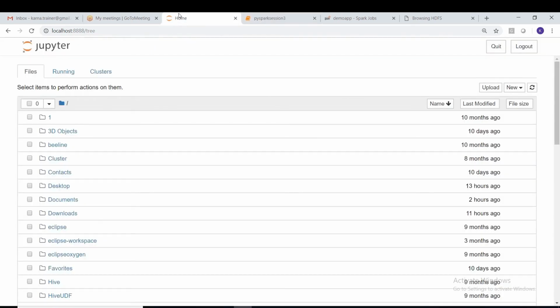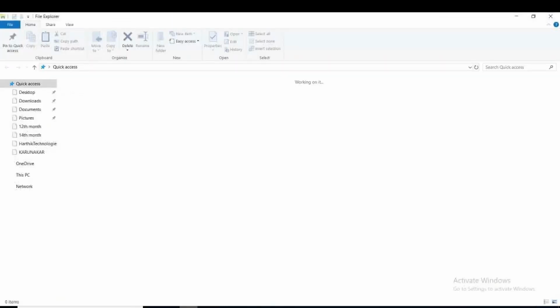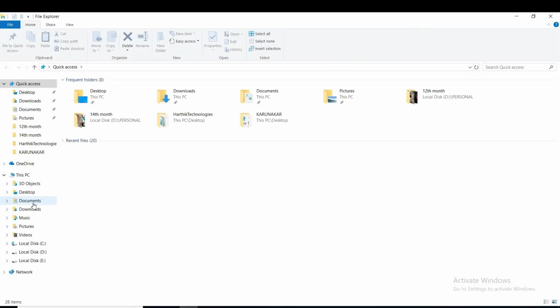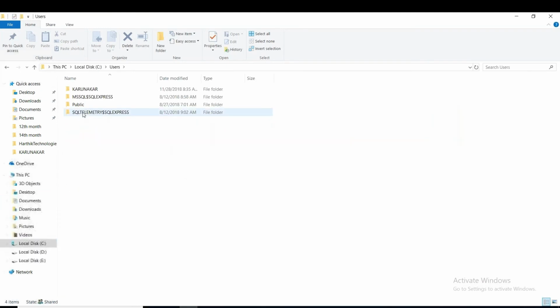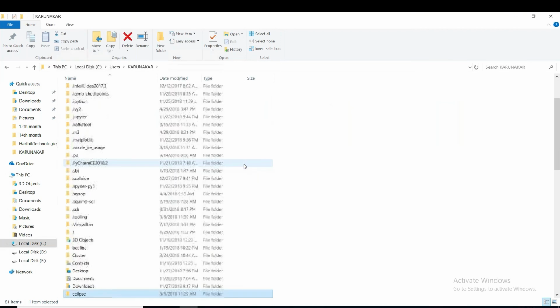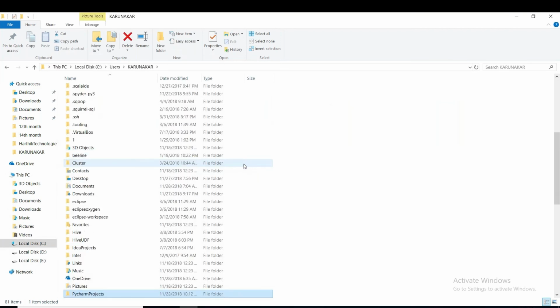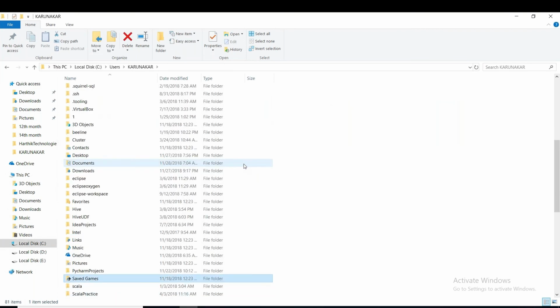Desktop, all this, right? Now let me go to this root directory, in the C drive, Users, Knocker. I think here we have all the projects created. What is the project name? PySpark, right?